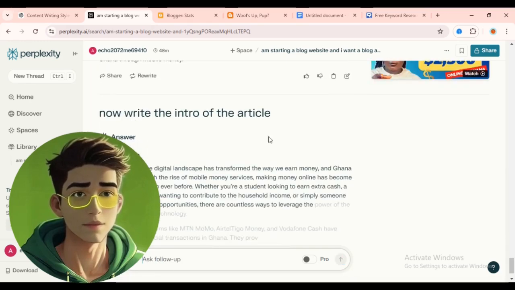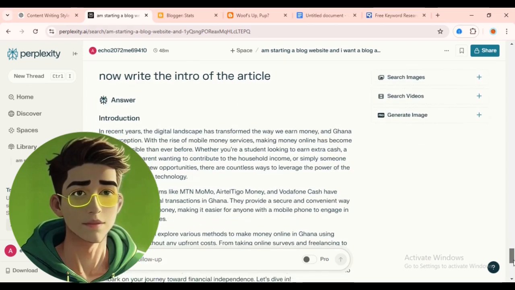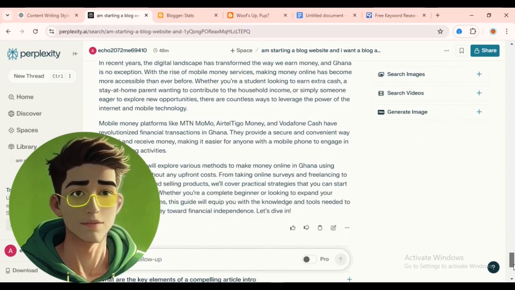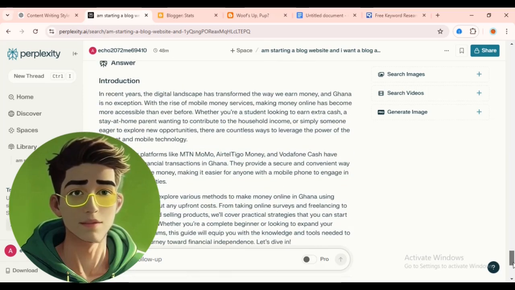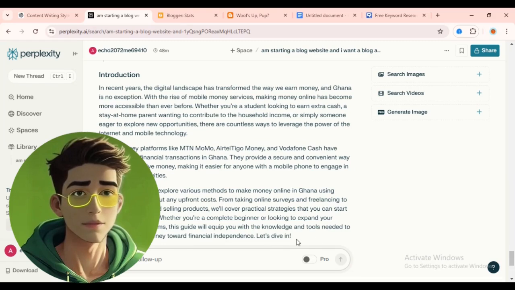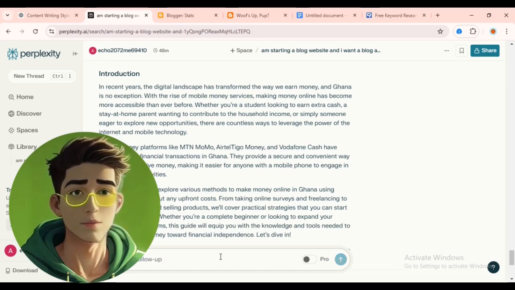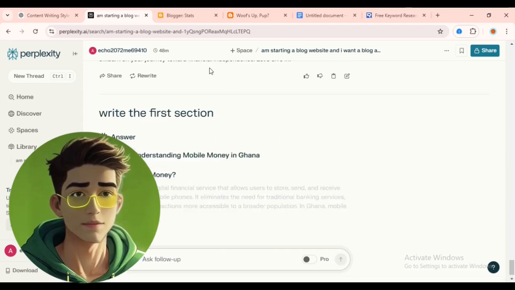So now the intro of our article is being written. These 3 paragraphs are the intro of the article. As you can see, the intro alone is very detailed. So you can continue on and write the section and the next section and the next section. So I can say, write the next section, which is section 1. So the first section, and guys, this is section 1.